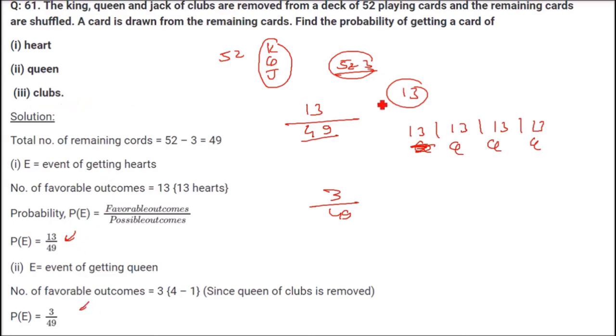How about the clubs? How many clubs are there? Because the king, queen and jack of clubs are removed. So let us assume that this is the club suit. One queen is removed, one king is removed and jack is removed. So 13 minus 3, we have 10 resultant clubs. So favorable cases are 10 and total number of cases are 49. 10 by 49 is the probability. This is the answer.